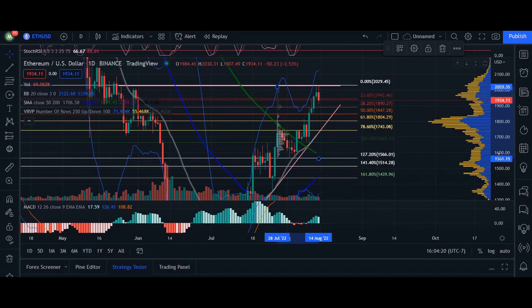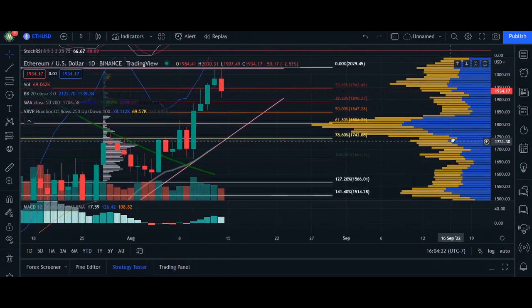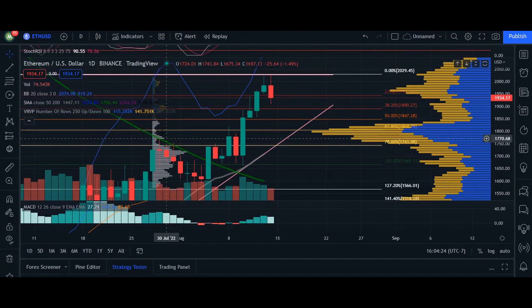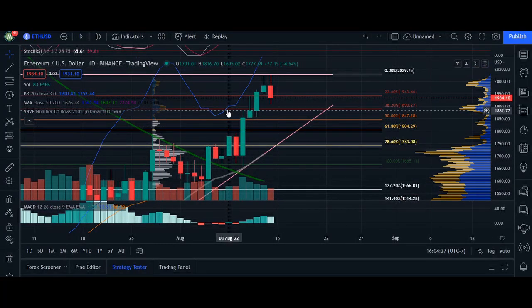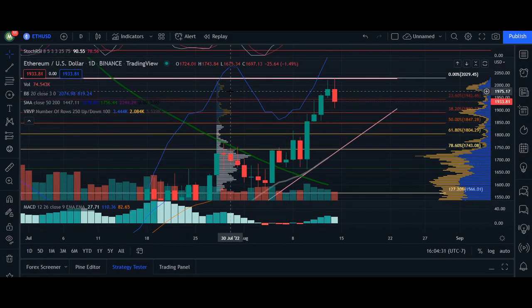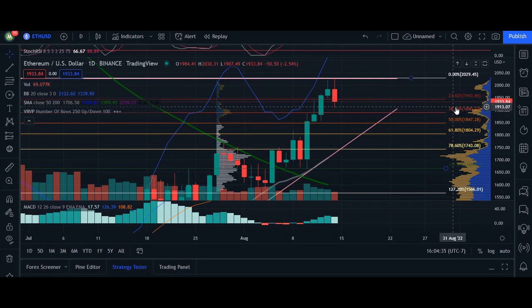Okay, so once we get our volume indicator here and our fib chart, there's, again, really not a lot of nodes of volume that we can rely on for an area of support. So as the price is coming back down, you'll notice that there's really not a whole lot at our golden number at 38%. So as the momentum in our MACD seen on the 4-hour time frame grows stronger on the bear side, we may not come back down to here.